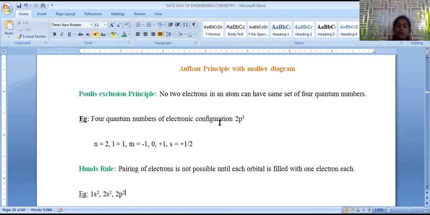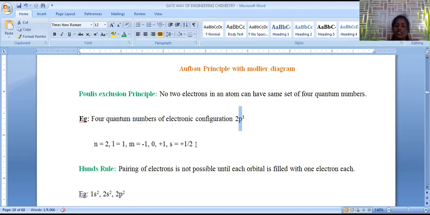When we apply this principle to the 2p3 configuration, the principal quantum number is given by 2, and the p orbital is given by the azimuthal quantum number, where L equal to 0 means s orbital and L equal to 1 means p orbital. That's why here we indicated it is the p orbital. If the L value is 1, then the magnetic quantum number M values range from -L to +L including 0. That's why the M value becomes -1, 0 and +1. When we take the spin quantum number, these three electrons are moving in clockwise rotation, that's why indicated with +1/2. This is the set of four quantum numbers.